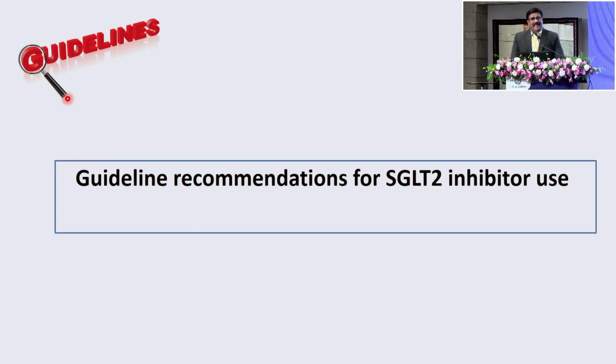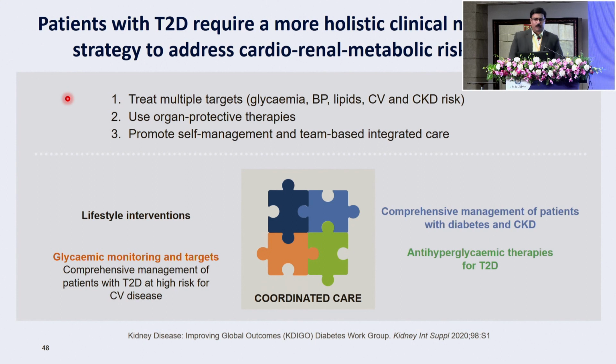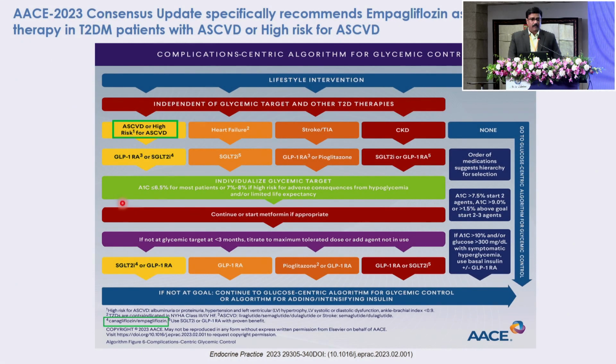So what does the guidelines say about prevention of these problems? Guidelines have used several data. One, they look at, very importantly, multifactorial risk factor management. And if you start looking at all the factors, the important thing is anybody with ASCVD or high risk for ASCVD. What is high risk for ASCVD? If you're diabetic with any other risk factor, let's say hypertension, smoking, or let's say you're obese, any of these additional risk factors if you have, or even a microalbuminuria, you are more prone for problems. All those patients must be on an SGLT2 inhibitor or a GLP-1 agonist. So SGLT2 inhibitors are more tablet-wise. They are now off patent, very easily available, and that I think should be very important in clinical practice.